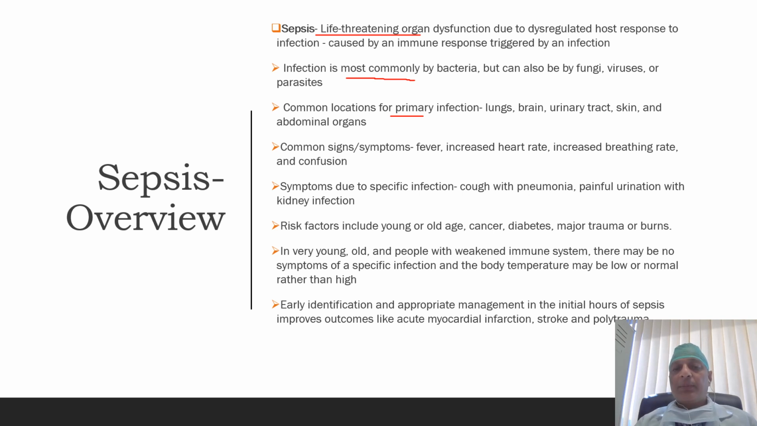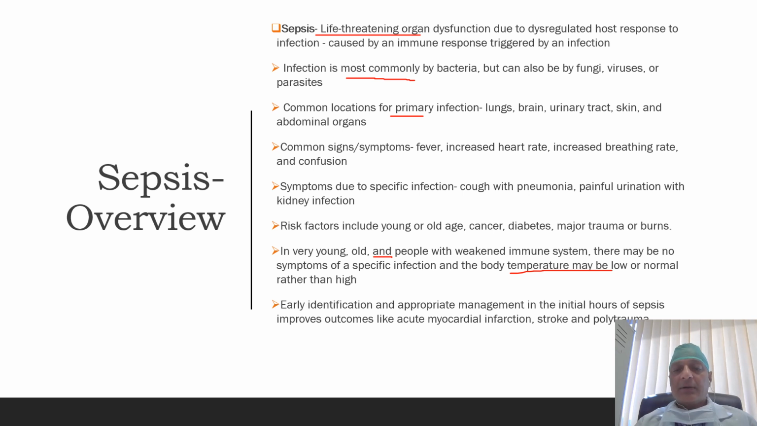Symptoms due to a specific infection may be present, like cough in the case of lung infection, and painful urination in the case of kidney infection. Risk factors for sepsis include young or old age, presence of cancer, diabetes, major trauma, or burns. In the very young, the old, and people with a weakened immune system or immunosuppressed patients, there may be no symptoms of a specific infection. For example, in lung infection, cough may be absent, and the body temperature may be low or normal rather than high.